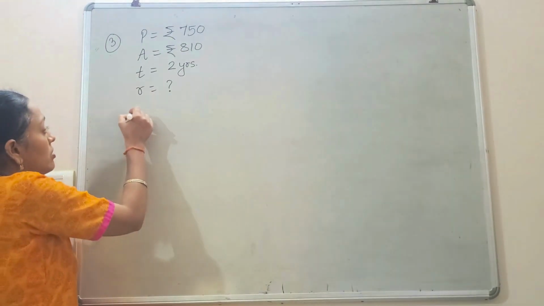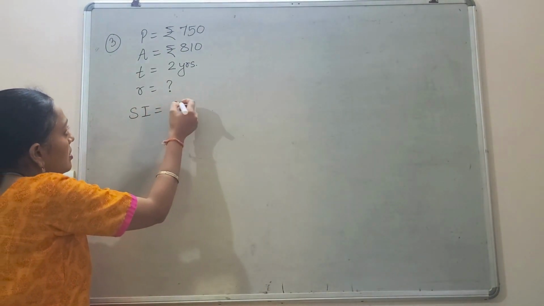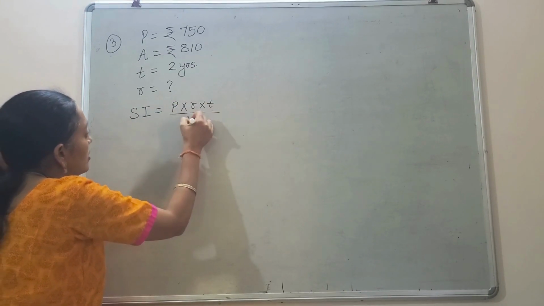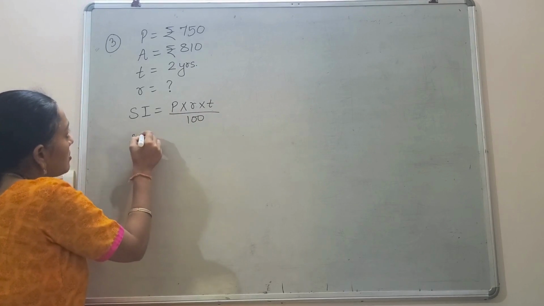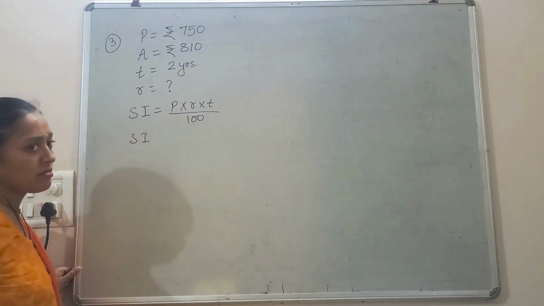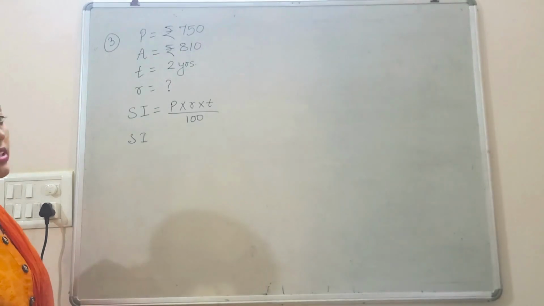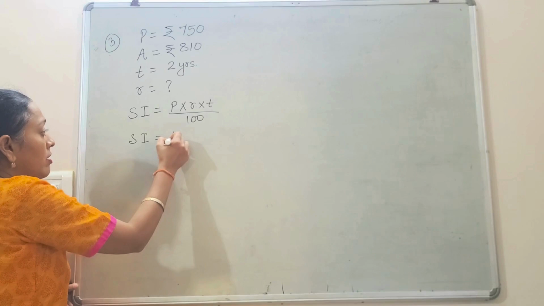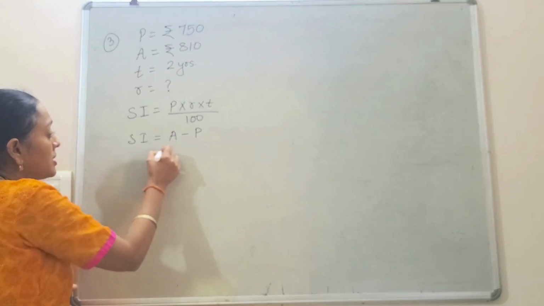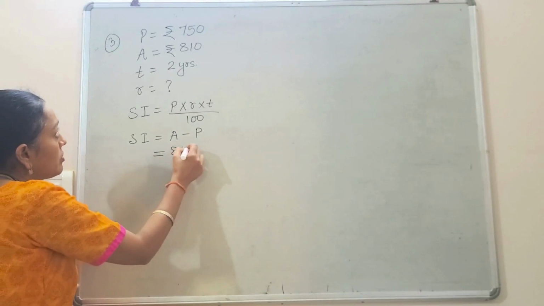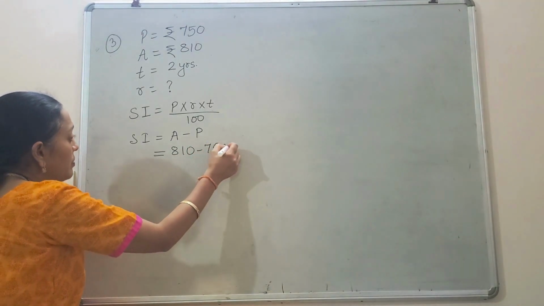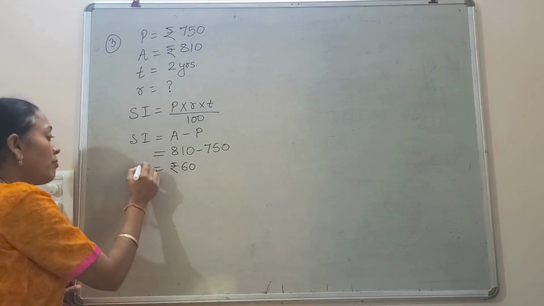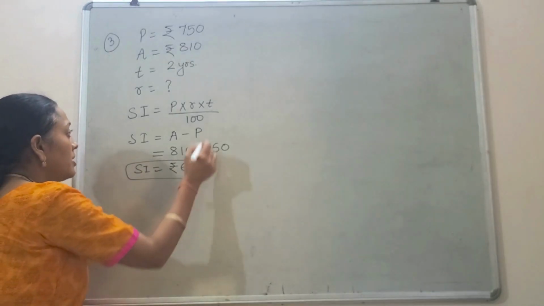So how to do it? Because this is the question for simple interest, this question is very simple. Simple interest is P into R into T over 100. Do I know simple interest? Simple interest is not given, but we can find out the simple interest. How? Simple interest is amount minus principal, which is 810 minus 750, which is rupees 60 only. Now I will apply this simple interest in this formula.